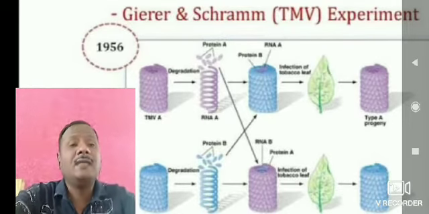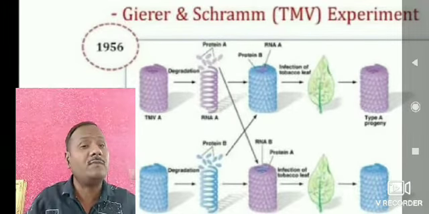After that he again collected samples from those leaves.